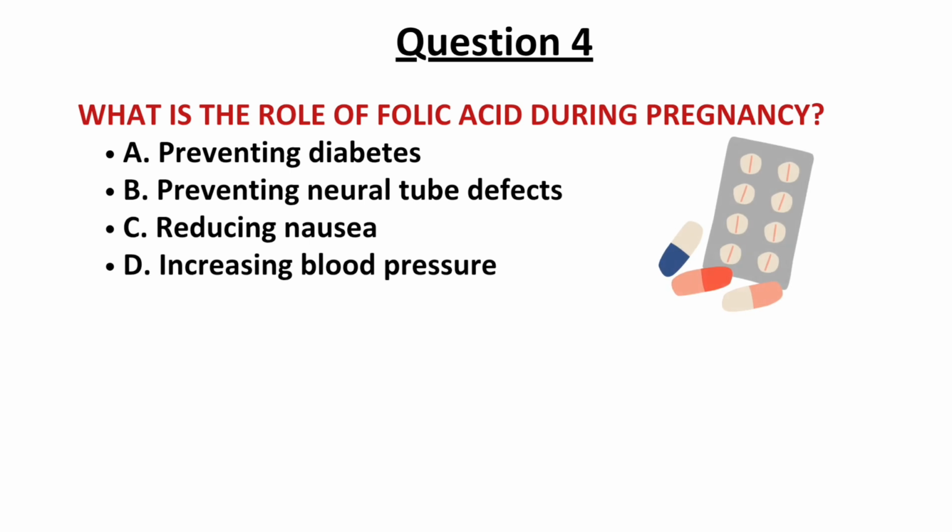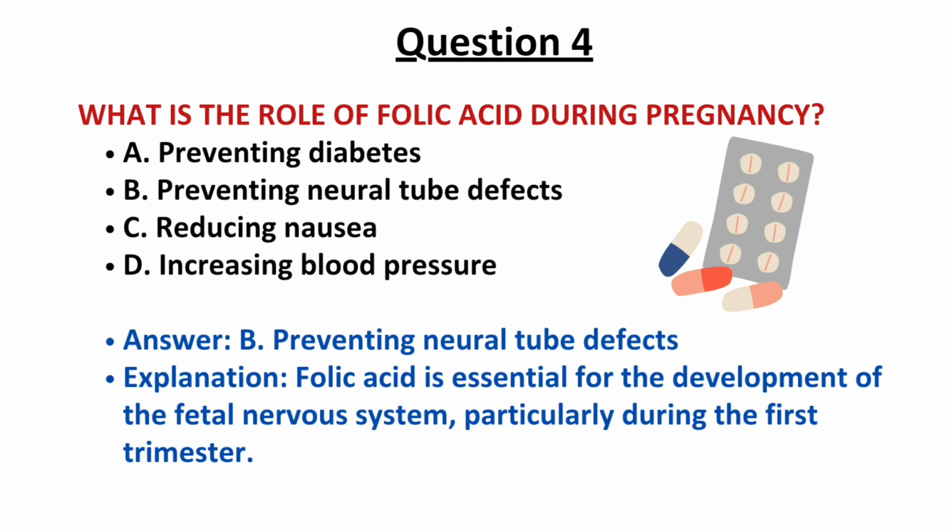Question number 4. What is the role of folic acid during pregnancy? Options are preventing diabetes, preventing neural tube defect, reduces nausea and increasing the blood pressure. And the correct answer is option B, preventing neural tube defect. Folic acid is essential for development of the fetal nervous system, particularly during the first trimester. So the correct answer is option B.